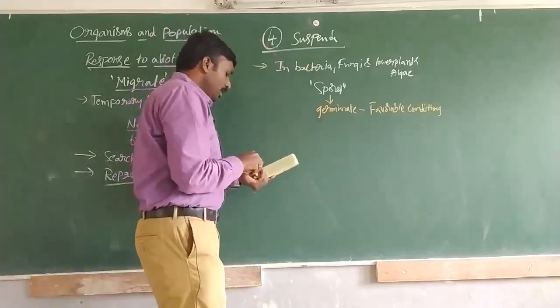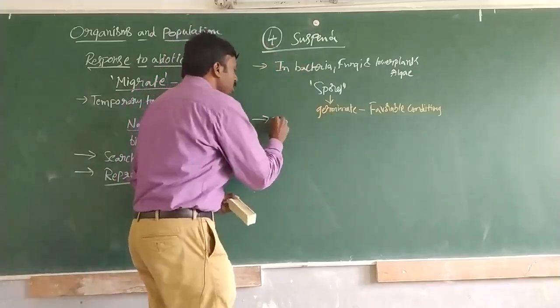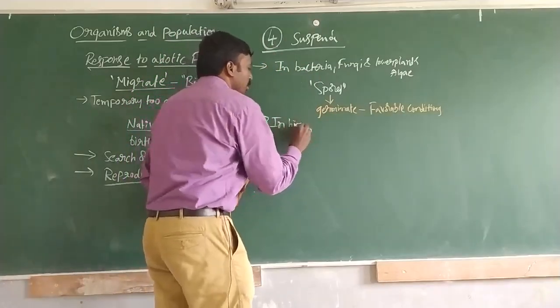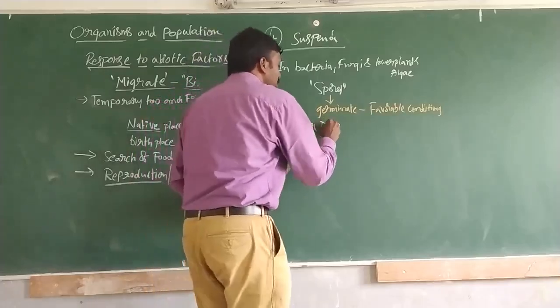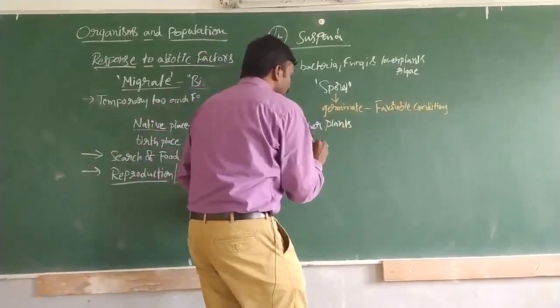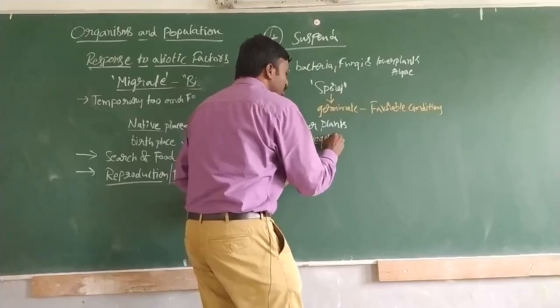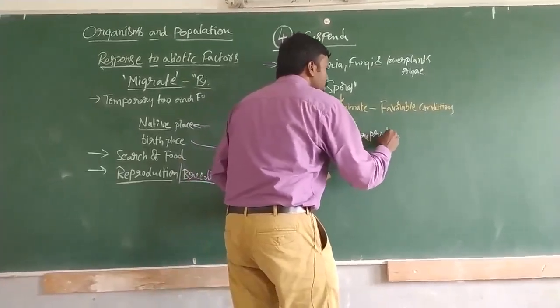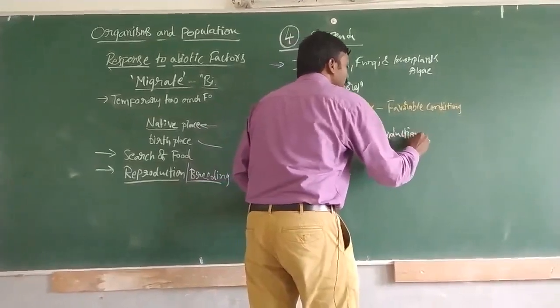In higher plants, we will be talking about something called vegetative reproduction, or vegetative propagation.